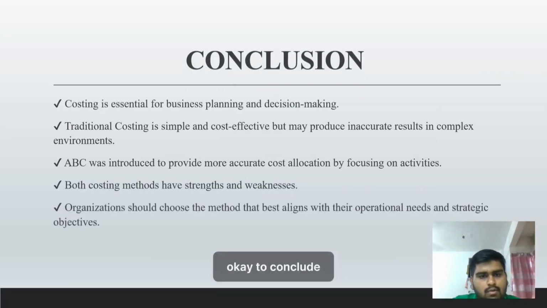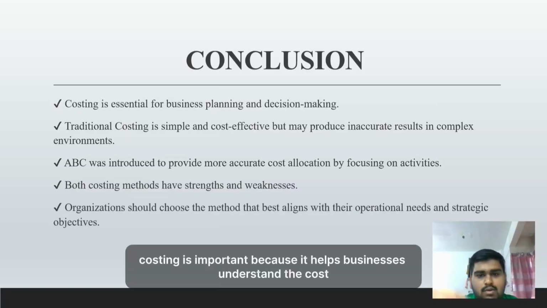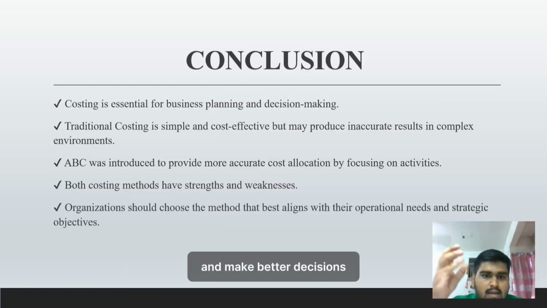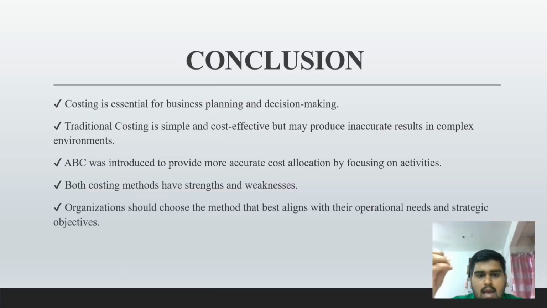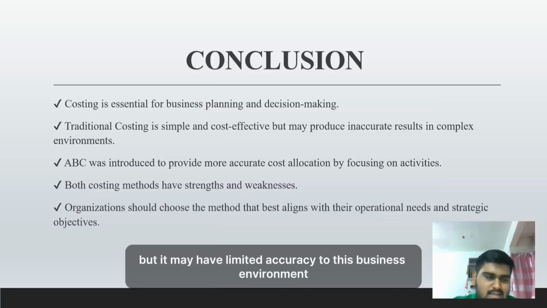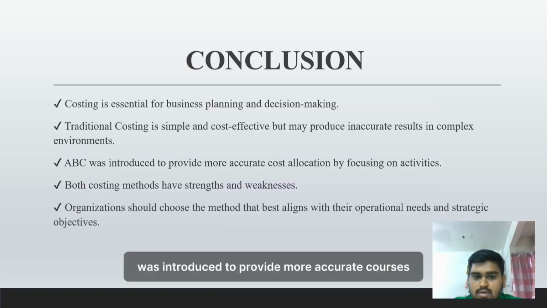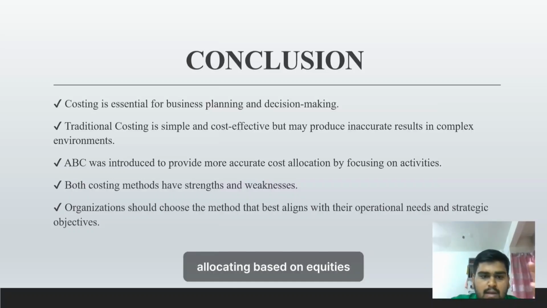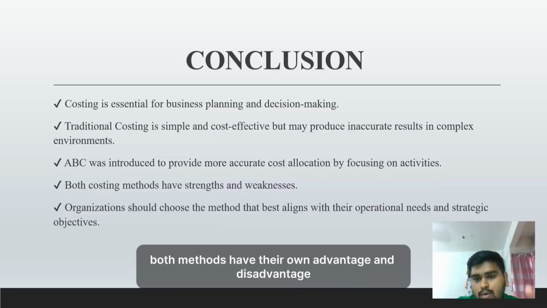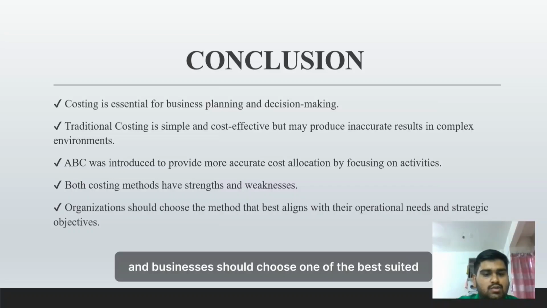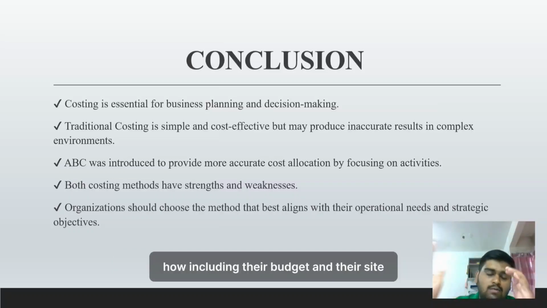To conclude, costing is important because it helps business to understand the cost and make a better decision. Traditional costing is simple and easy to use, but it may be less accurate in today's business environment because technologies have increased so much. Because of this, ABC was introduced to provide more accurate costs, allocating based on activities. Both methods have their own advantages and disadvantages, and business should choose the one that best suits their needs, including their budgets, and that's it.